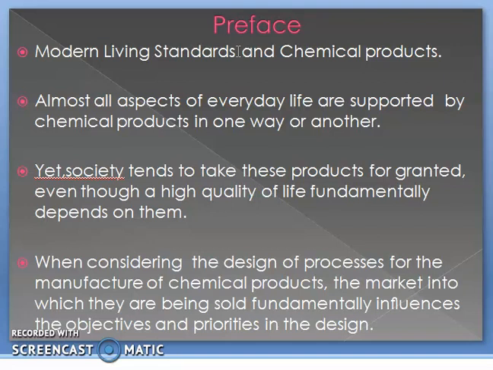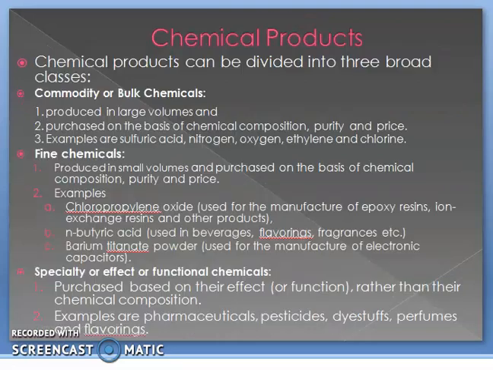When considering the design of a process for the manufacturing of chemical products, the market into which they are being sold fundamentally influences the objectives and priorities in the design. Based on their classification, chemical products are divided into three broad categories. The first one is commodity or bulk chemicals. As the name suggests, they are produced in large quantities. They are purchased on the basis of their chemical composition, purity and price. A few examples are sulfuric acid, nitrogen, oxygen, ethylene and chlorine.